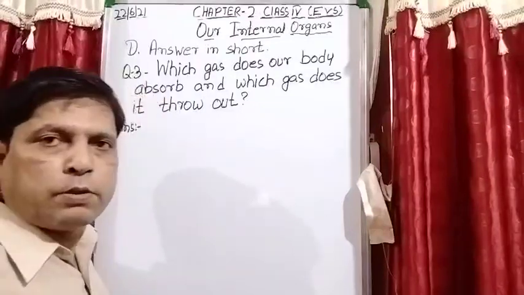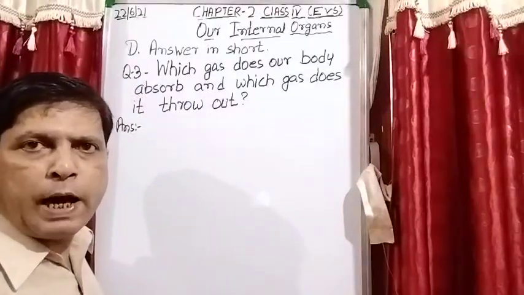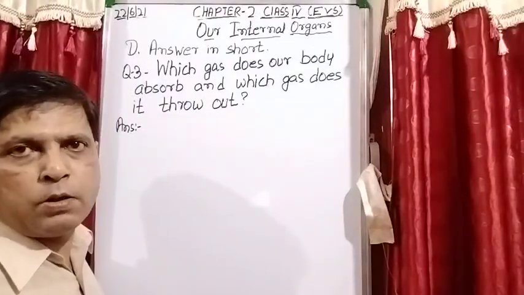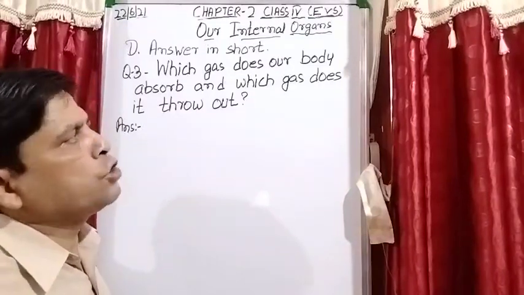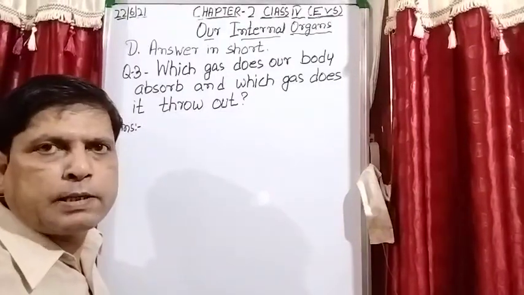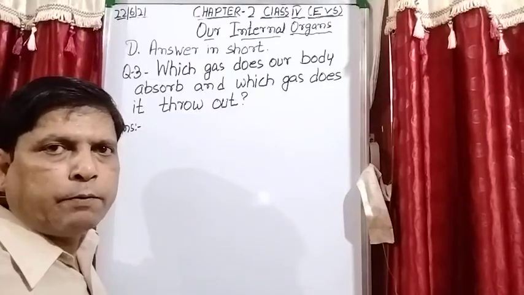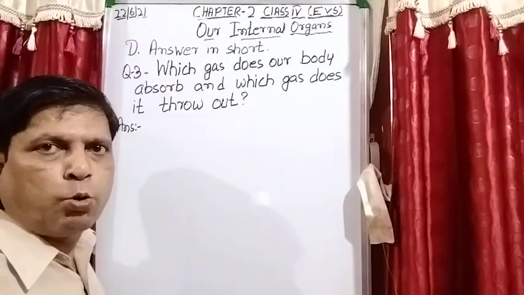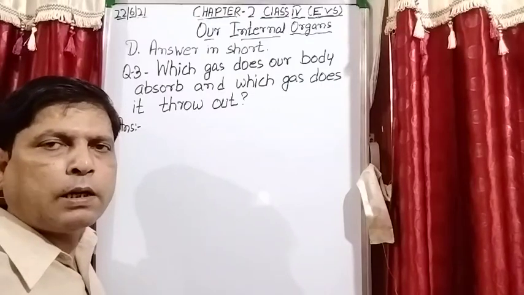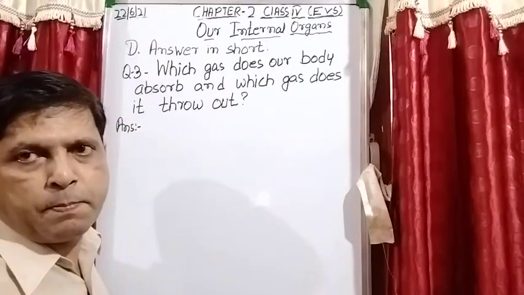So it is a very simple answer. As we know that oxygen is our living gas, so the gas which is absorbed by our body is oxygen. Through the nose we breathe in, and from the nose through the windpipe it enters into the lungs.